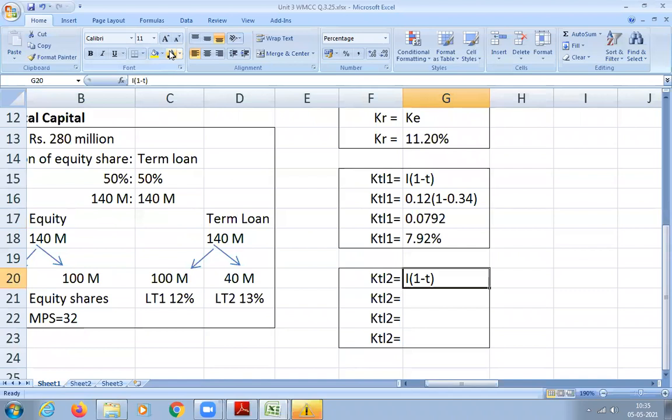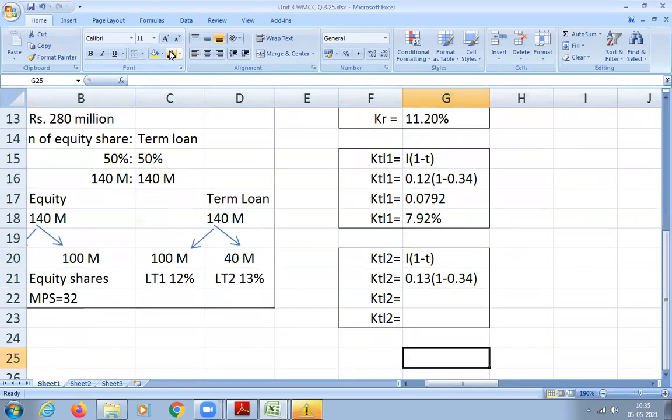I will be 13%, that is 0.13 into 1 minus 0.34. Calculate. 0.0858, nothing but 8.58%. So this is your next step.